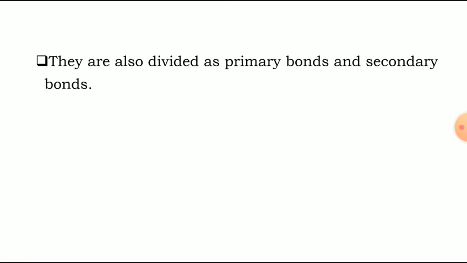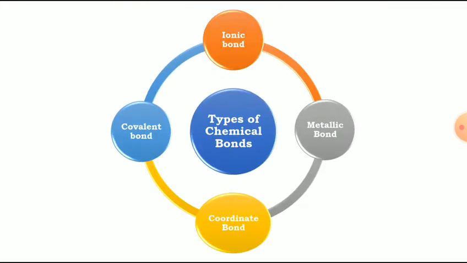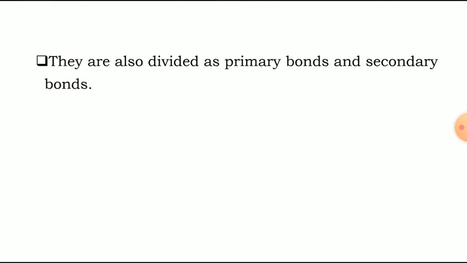They are also divided into primary bonds and secondary bonds. That means we have seen these four types of chemical bonds, and they are divided into primary and secondary bonds.